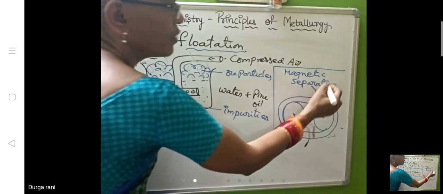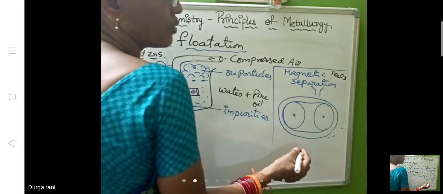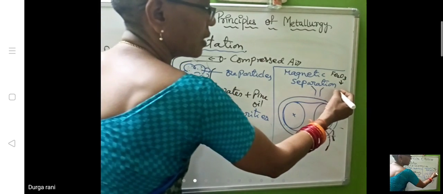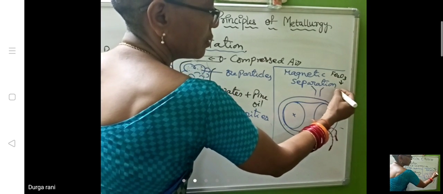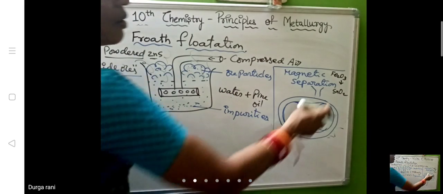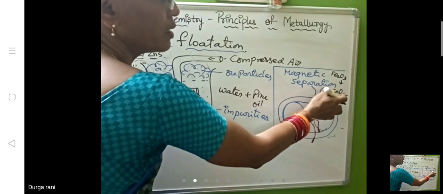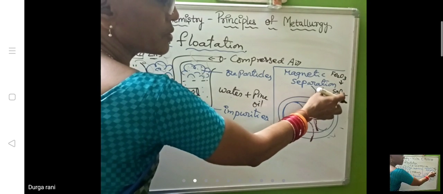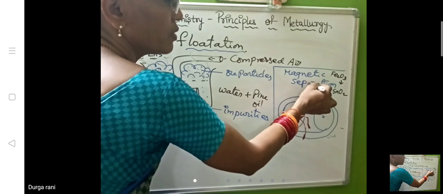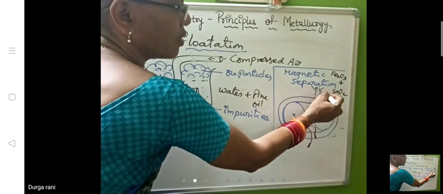If you take iron oxide, Fe2O3, which is hematite ore, and you want to separate impurities like tin oxide, non-magnetic substances as impurity, these two mixtures will be powdered and dumped into the hopper.